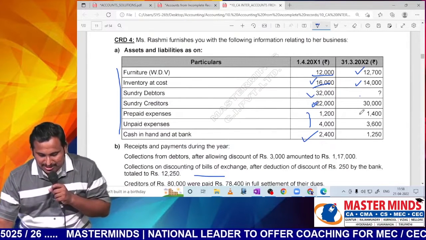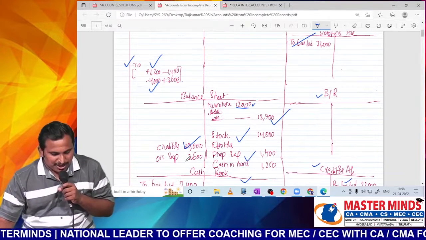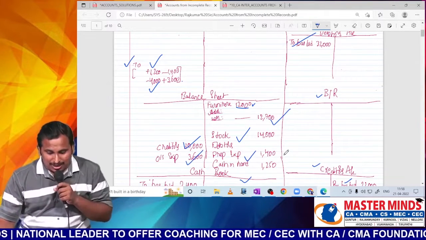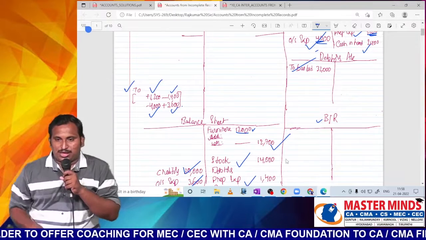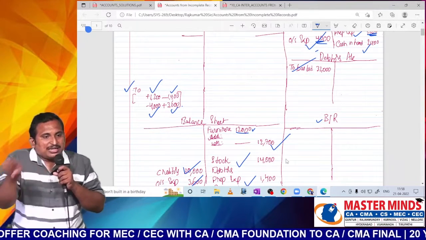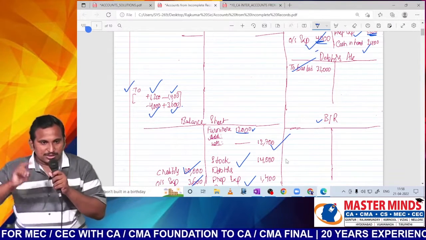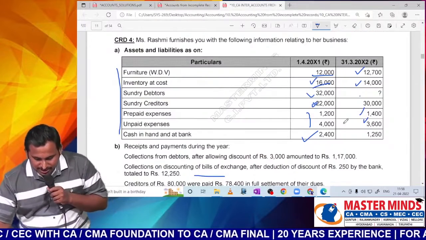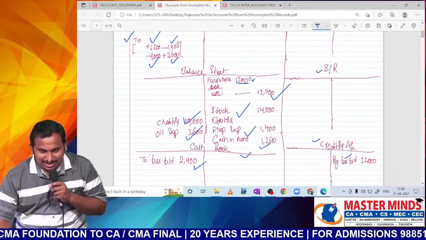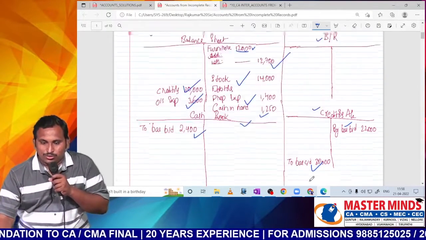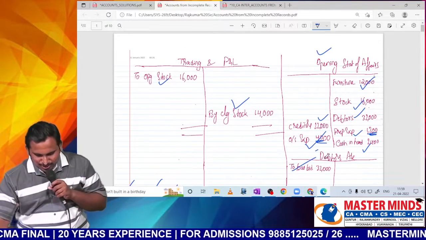Next, prepaid expenses and outstanding, they have given closing, sir. In the balance sheet I will write this closing prepaid as well as closing outstanding. Once again, within P&L, closing outstanding to be added, closing prepaid to be reduced. I have shown it as a reduction and addition. All these adjustments I will do to expenses paid to find the expenses incurred. It's clear? Next, cash in hand and at bank, closing balance, I'll record in the balance sheet. I'll also record in the cash book. So with that, I think all values we have posted. Sir, is that clear? Now just look at your answer sheet, sir.